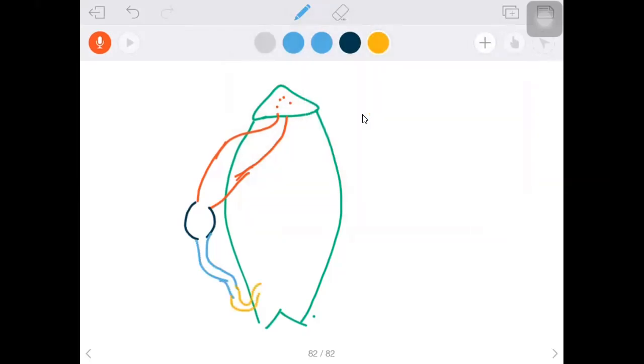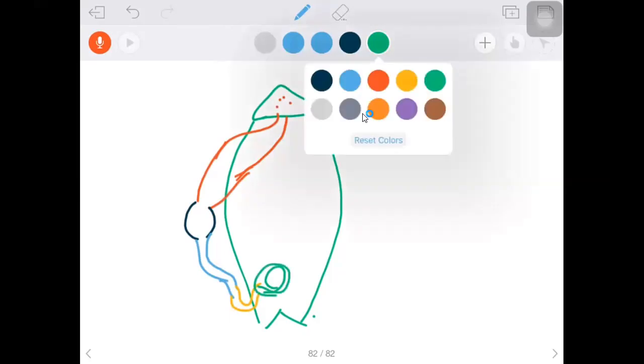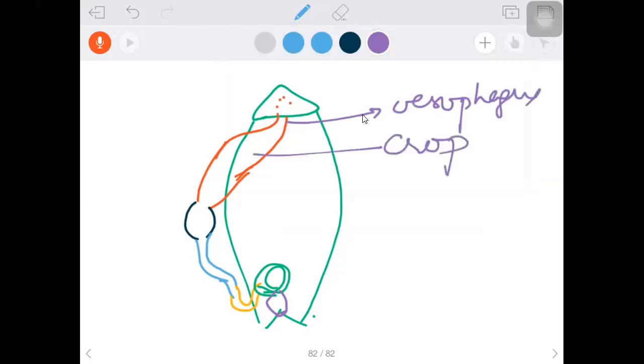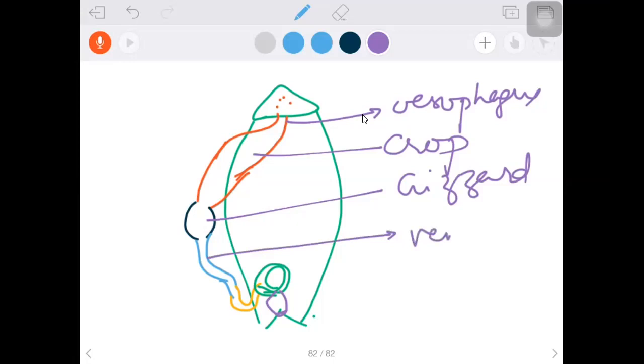This is the ileum, and then after a long coiled portion, the colon, and next the rectum. It opens into the rectum. So I can show you from the esophagus onwards: this is the esophagus, the crop, and this is the gizzard, which is also called the proventriculus. Gizzard is also called proventriculus. Then the ventriculus.